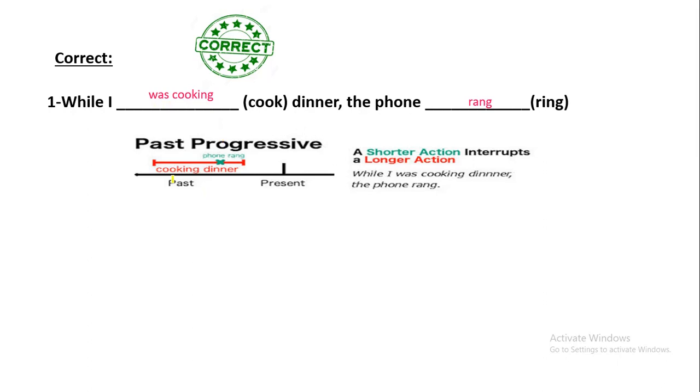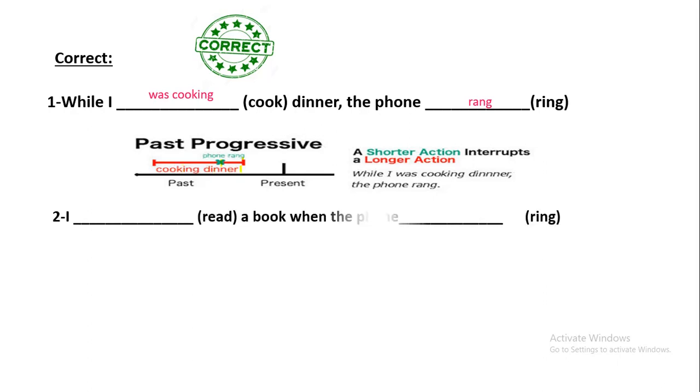Look at the diagram. Now here we have the past tense. Here we have cooking or was cooking. If you notice, it is this red area. Here we have this verb, it is a very long one. While rang here, بينما rang, it's a shorter one. It is a completed action. If you notice here, it is a completed action that interrupts a longer one.